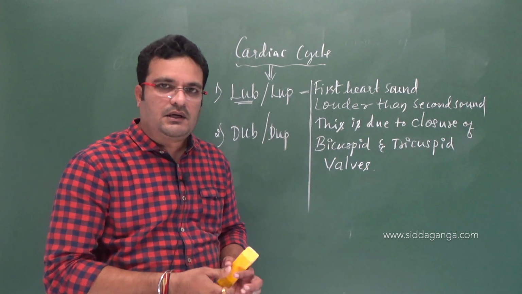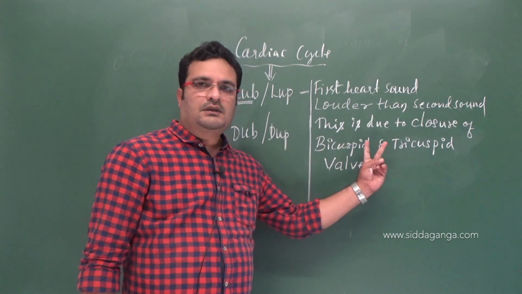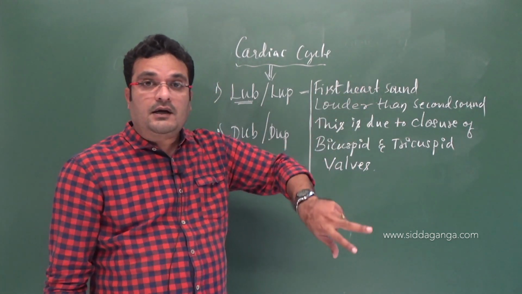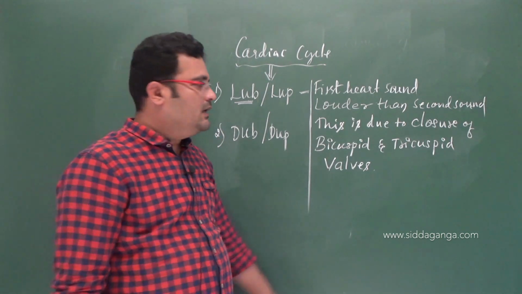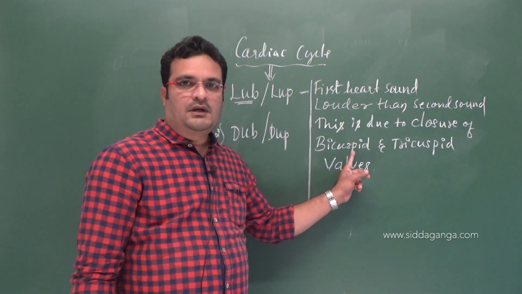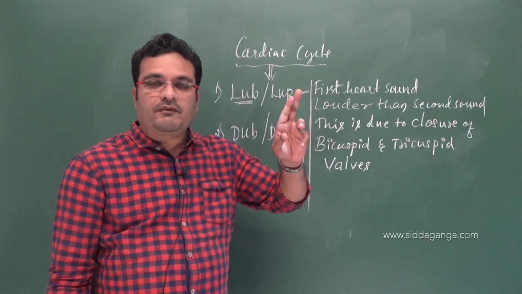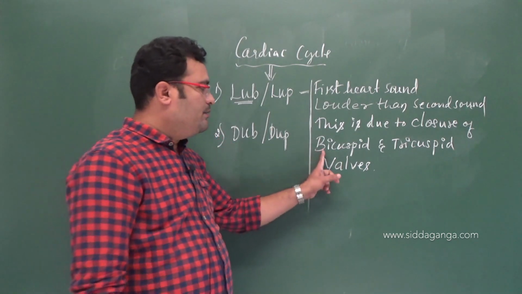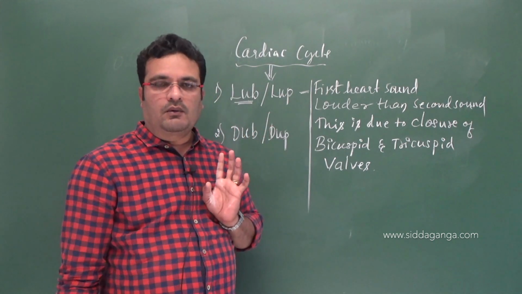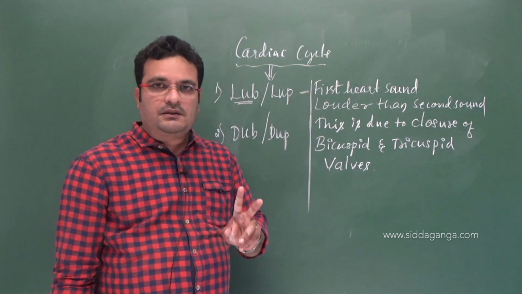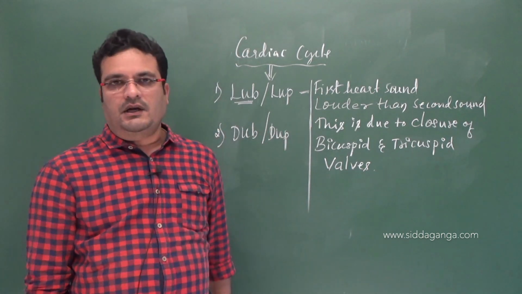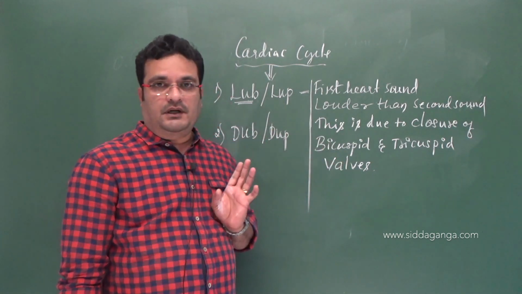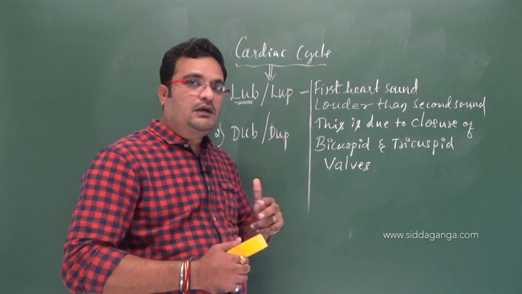There are two valves that guard the openings between the atria and ventricles, right? Tricuspid and bicuspid. The tricuspid valve is present between the right auricle and right ventricle, right? Bicuspid is also called mitral valve, and this valve is present in the opening of the left auricle and left ventricle. So please recall that structure.